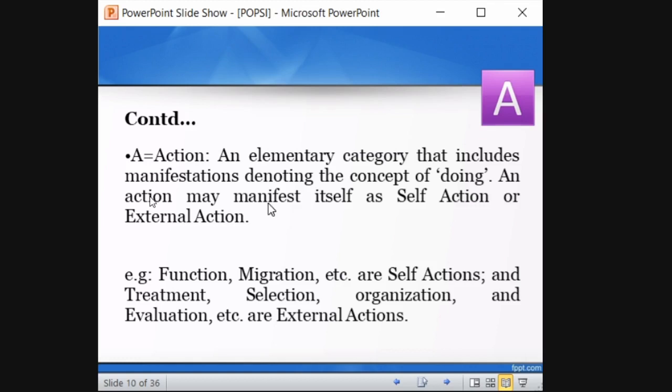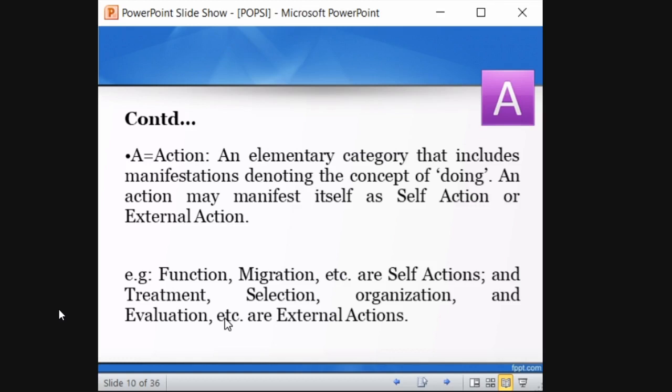Like what are those external actions? Functions, migration are self-actions. Remember this. Treatment, selection, organization, because you are treating something that is external. Automatically your fever won't go. You need to provide some medicine. That medicine is external action. That treatment is external action. Okay. The function of the body is a self-action. It automatically functions, right? The clock runs automatically. When it stops, you need to do an external action, like changing the battery. So selection, organization, evaluation, these are external actions.